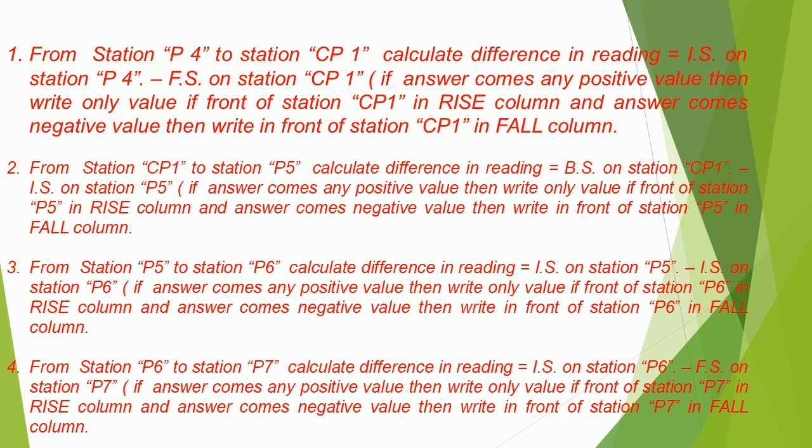From station P5 to station P6, calculate the difference in reading equals IS on station P5 minus IS on station P6. If the answer comes any positive value, then write only the value in front of station P6 in the rise column, and if the answer comes a negative value, then write in front of station P6 in the fall column. From station P6 to station P7, calculate the difference in reading equals IS on station P6 minus FS on station P7. If the answer comes any positive value, then write only the value in front of station P7 in the rise column, and if negative, then write in front of station P7 in the fall column.